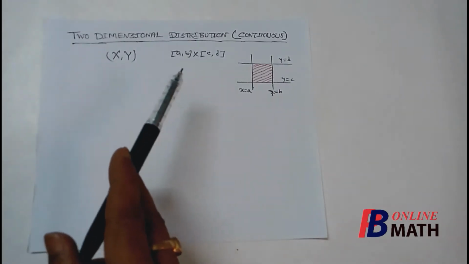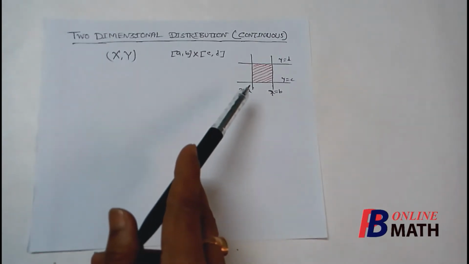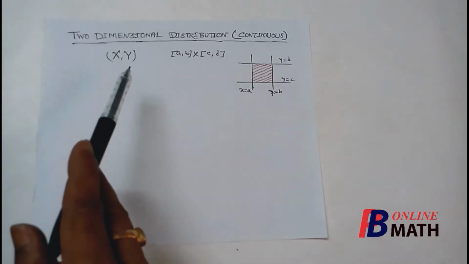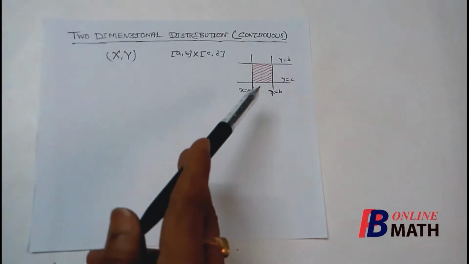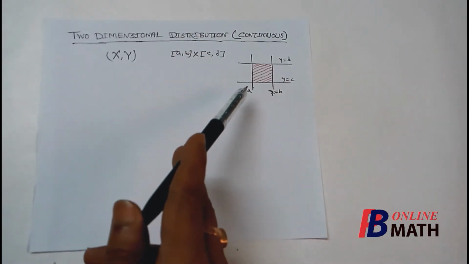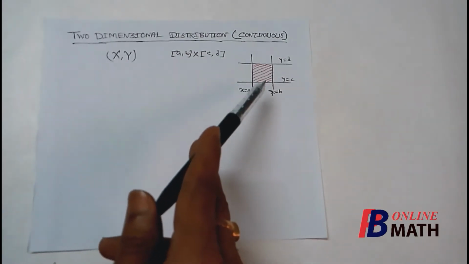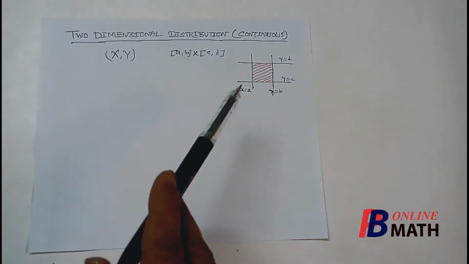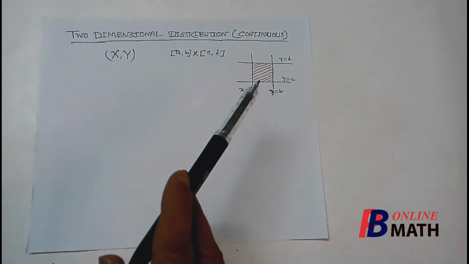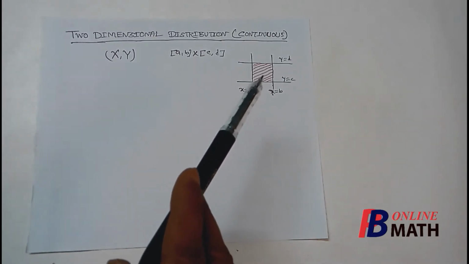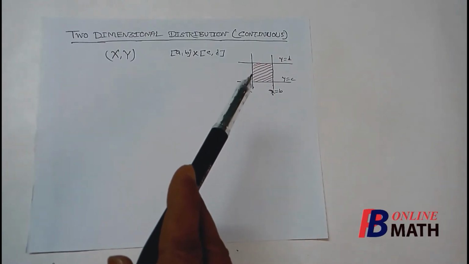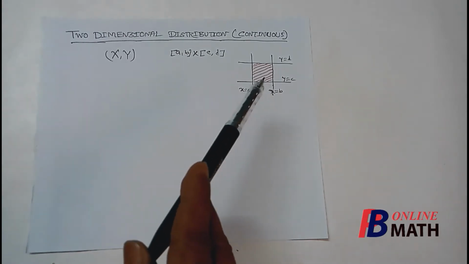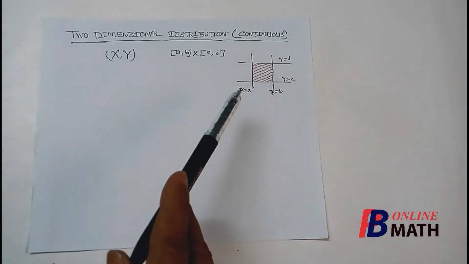As for example, suppose the spectrums of x are from A to B and the spectrums of y are from C to D, then the spectrums of this pair of random variables are denoted by the points in this selected area. So any point in this area is a spectrum of this pair of random variables. Now at any point in this area we have a definite mass. In discrete distribution we have some discrete spectrum points where we have some discrete mass, but in continuous distribution we have a continuous layer of mass in this area.